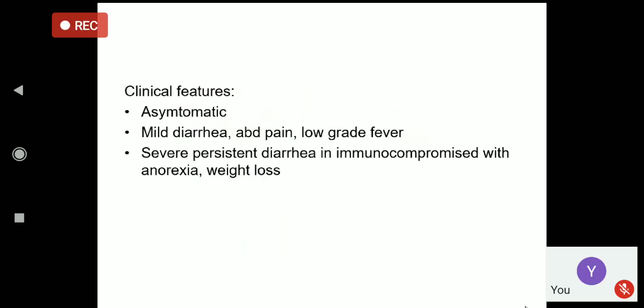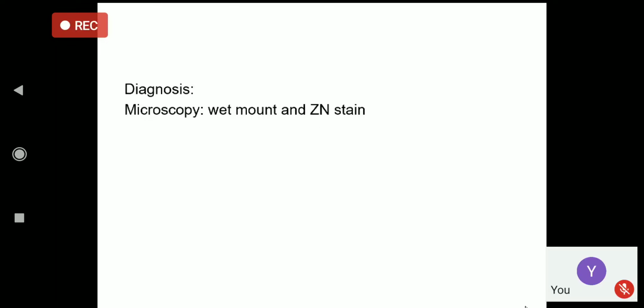The symptoms are again similar. The patient is commonly asymptomatic. There is severe diarrhea, especially in immunocompromised patients, and because of severe diarrhea it can produce weight loss, anorexia, muscle pain, etc. Again, diagnosis is by the wet mount, looking for the oocyst.